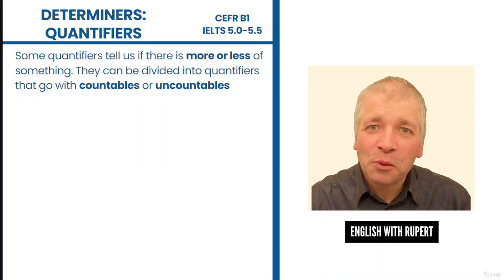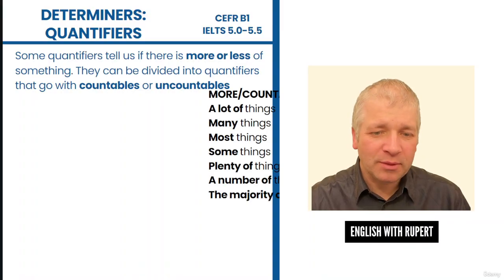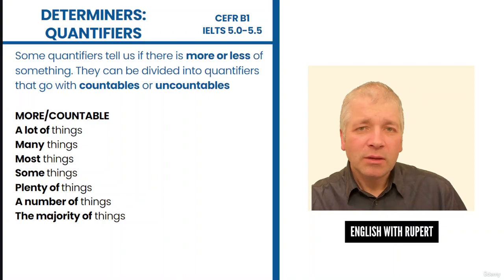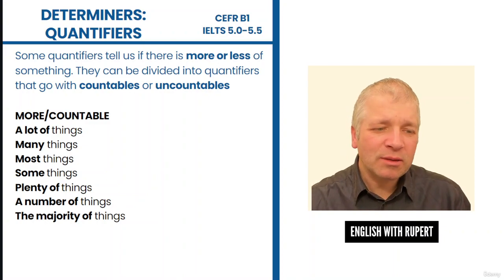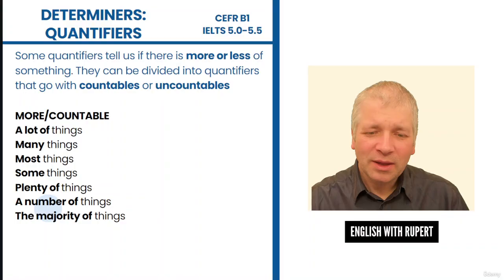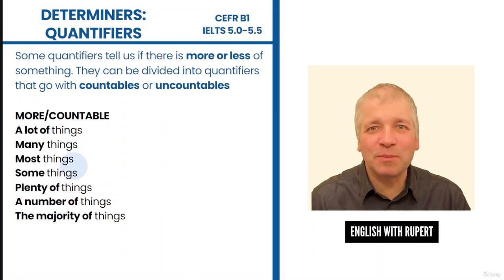So let's first of all look at some quantifiers that go with countable nouns that mean more. These could include words such as a lot of, many, most, some, plenty of, a number of, the majority of. And these all go before countable nouns, many things, most things. So things is a countable noun.